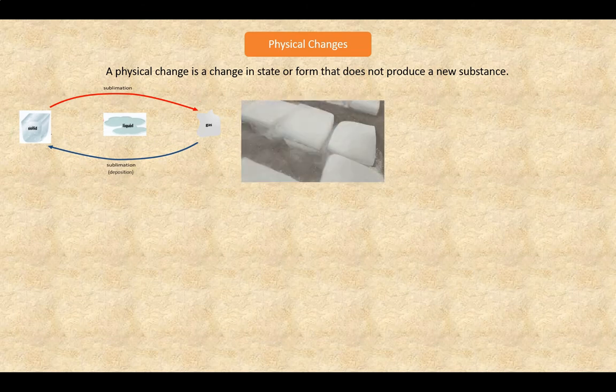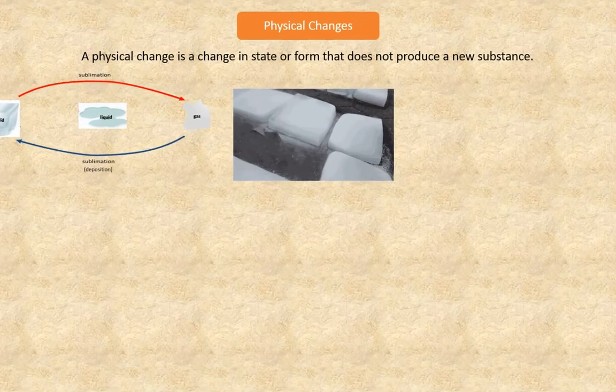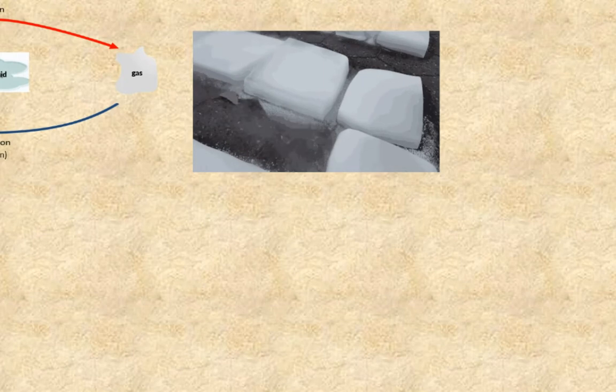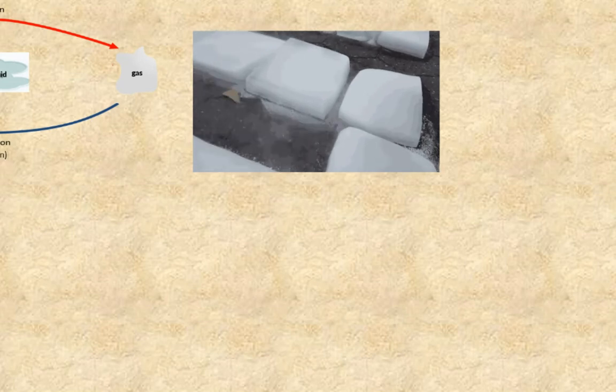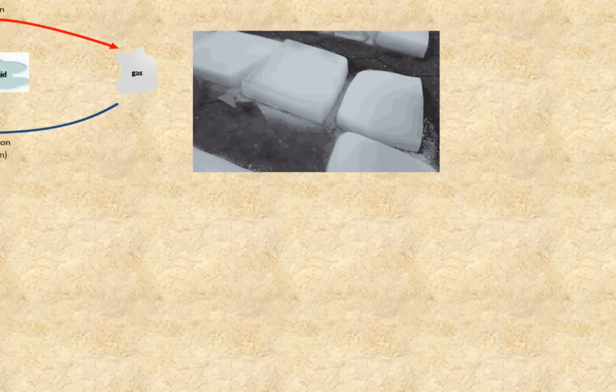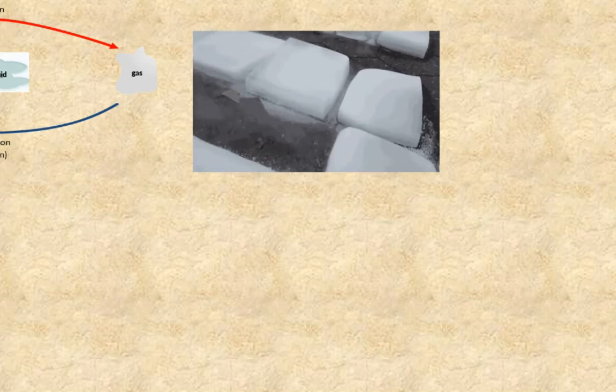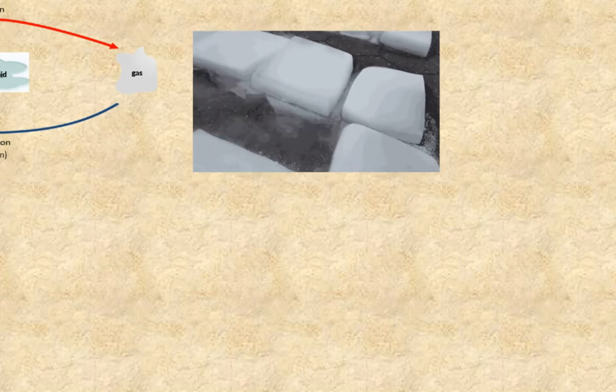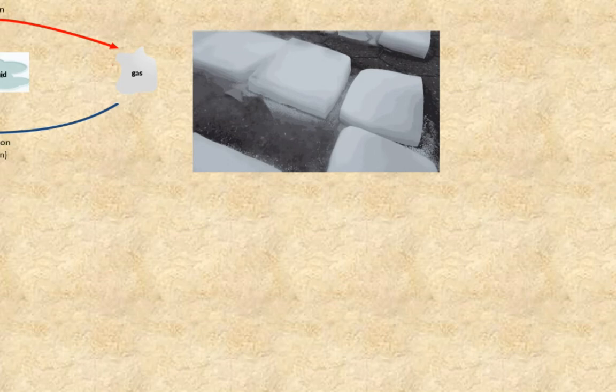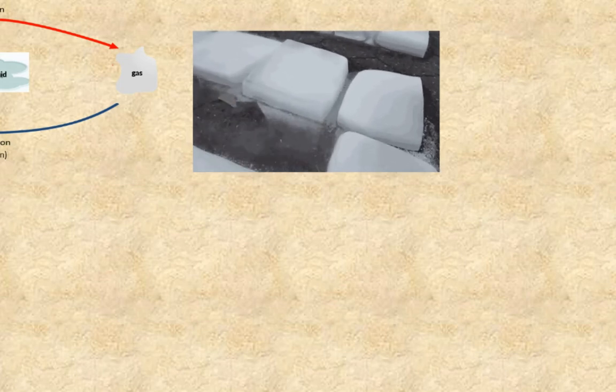The most common example of the change from solid to gas is dry ice, which is solid carbon dioxide, shown here at very low temperatures. The white wisps that you see are not carbon dioxide gas, which is invisible, but rather tiny droplets of liquid water, which resulted from the cold carbon dioxide gas cooling the water vapor in the air until it condensed to form tiny droplets of liquid water.